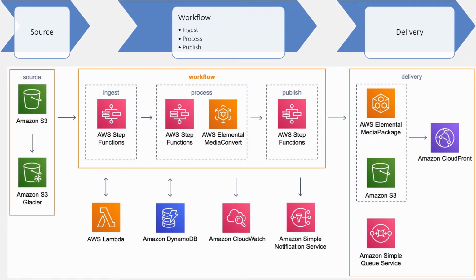So, these three steps, source, workflow, and delivery, can be put into design with all these AWS components. Here, we will use a microservices approach to design and build this video on demand workflow in the cloud. Each of those areas is centered around step functions and backed by Lambda functions for our compute needs. This solution is designed by Amazon Web Services and is available as a CloudFormation template. So, this means the entire solution can be built at the click of a button for free. You pay only for the resources you consume by deploying and using the solution.